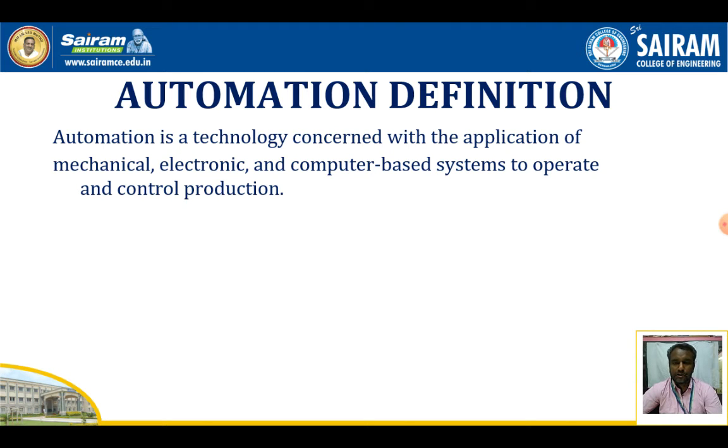Automation is the technology concerned with the application of mechanical, electrical, electronics and computer based systems to operate and control production. Usually the mechanical devices are used to perform the physical activities, electrical devices are used to give the power supply, electronic devices are used to sense the objects, and the computer is used to control and operate the systems. So this is called an automation system.